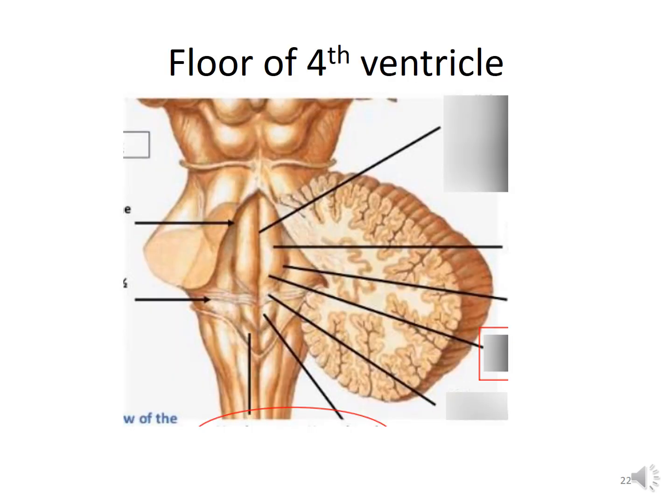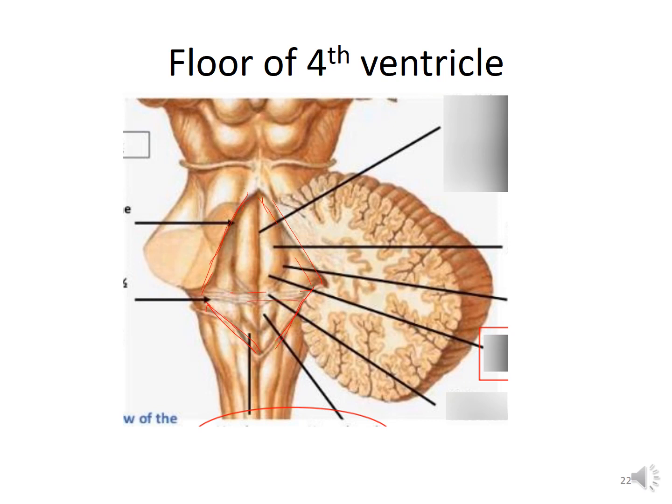Now the floor of the fourth ventricle is also known as the rhomboid fossa because of its rhomboid shape. You can see here the shape of the floor of the fourth ventricle, rhomboid shape. So this is known as the rhomboid fossa. The floor is formed by the posterior surface of the lower or closed part of the pons, and the posterior surface of the open or upper part of the medulla oblongata.